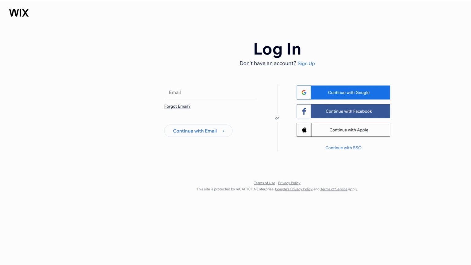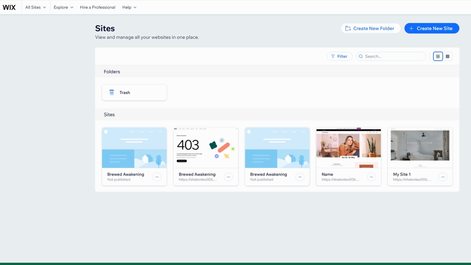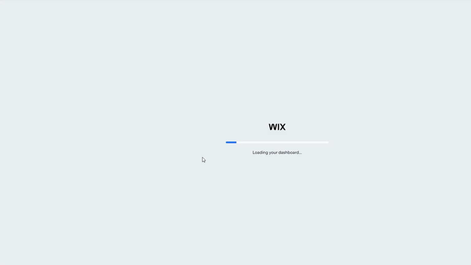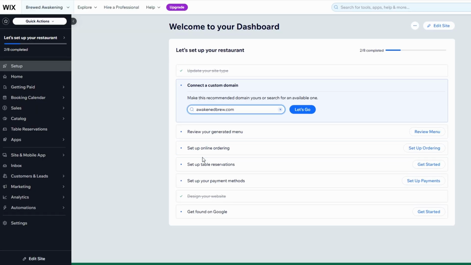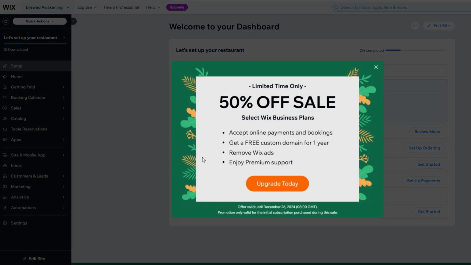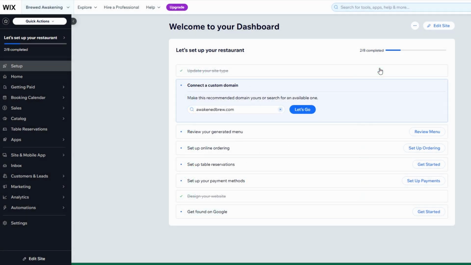Once you're logged in, you'll be taken to your Wix dashboard. This is where you'll find a list of all the websites you've created or are managing. For this tutorial, we'll need to select the website that you want to run your email campaign for. Click on the site you want to work on, and it will take you directly to its management dashboard. From here, you can manage all aspects of the site, from content to design, and now, email campaigns.